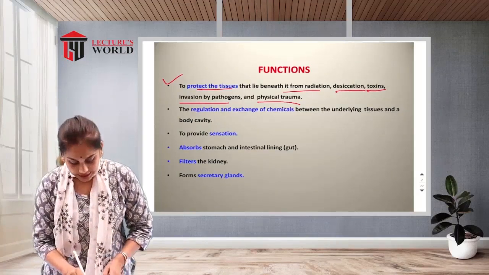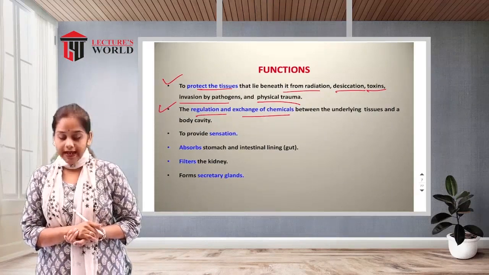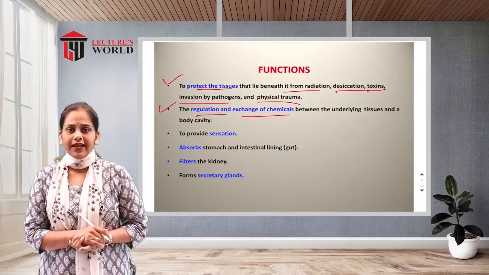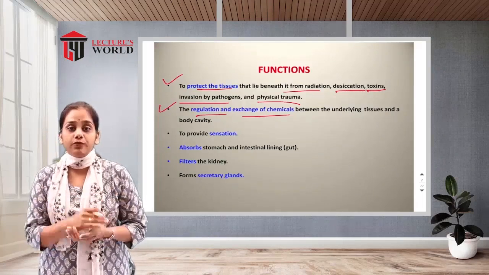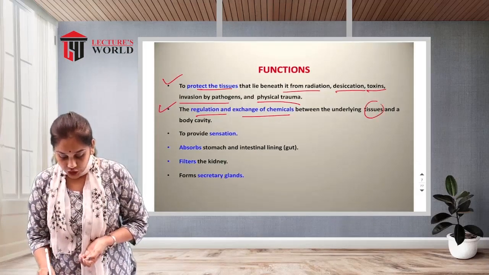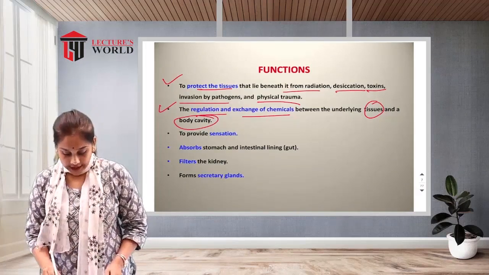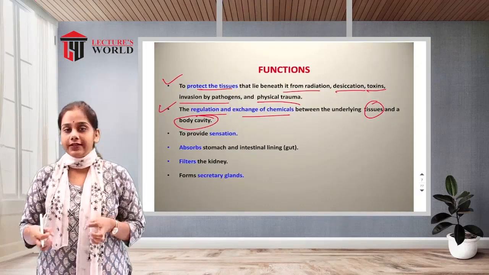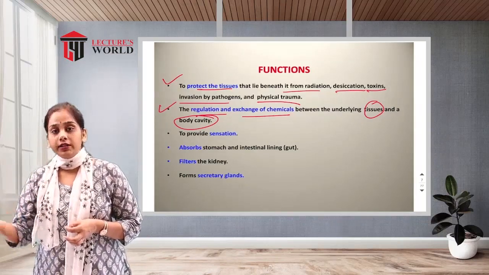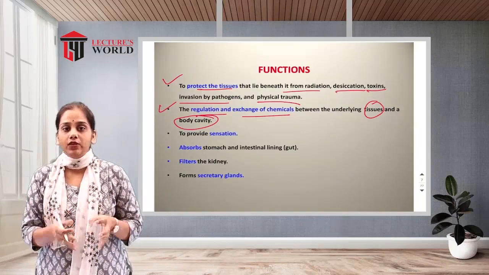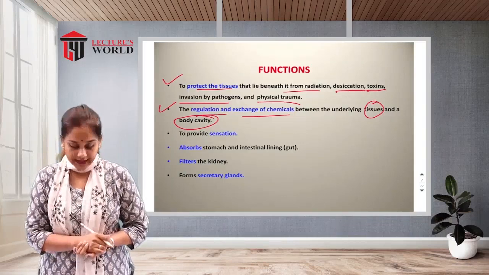Then the next function is the regulation and exchange of chemicals between the underlying tissue and a body cavity. For example, in the stomach there are nutrients, so they absorb them from the body cavity and transfer them into another tissue. So there is regulation and transportation of the chemicals in between. Okay, so this is the basic function.